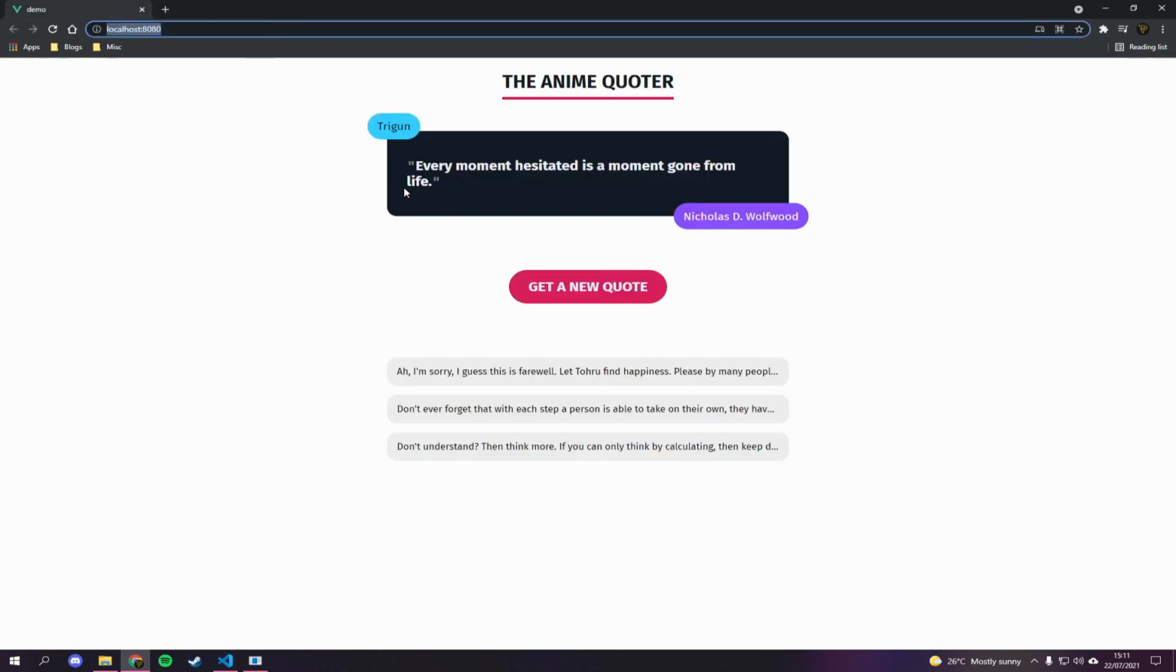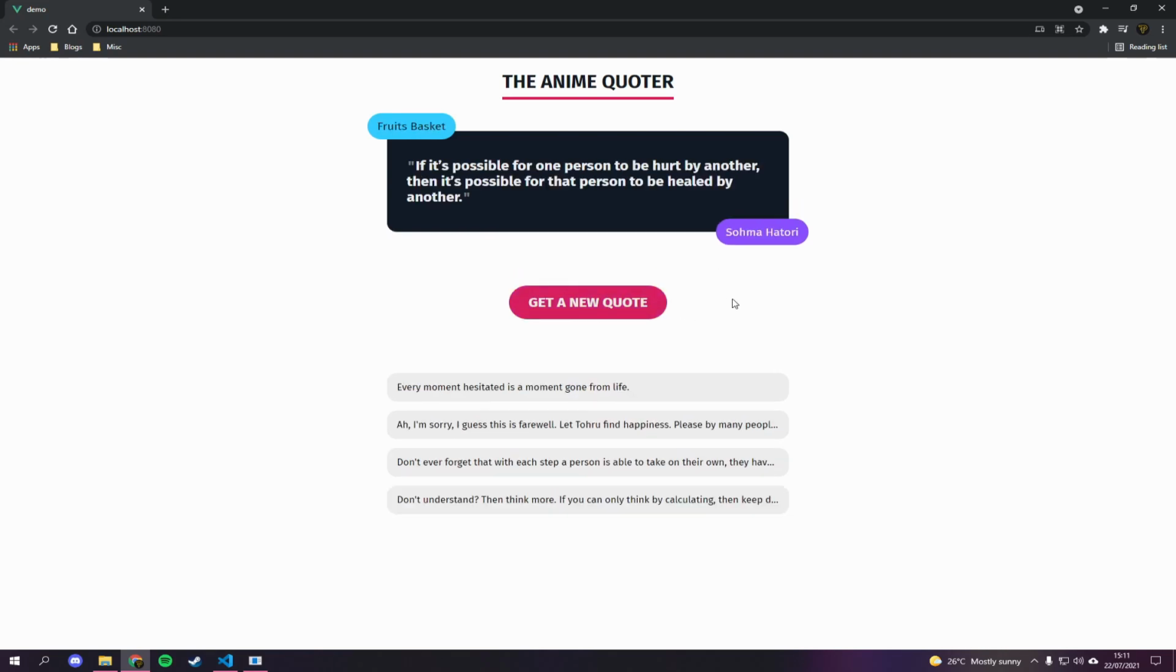So I'm just going to close this. I'm going to show you this app. So you can see here we get an anime quote. It gives us the name of the anime, the quote, and the person who actually said it. So if I click get new quote, you can see Fruits Basket. If it's possible for one person to be hurt by another, then it's possible for that person to be healed by another. Soma Hatori, sorry for butchering names.